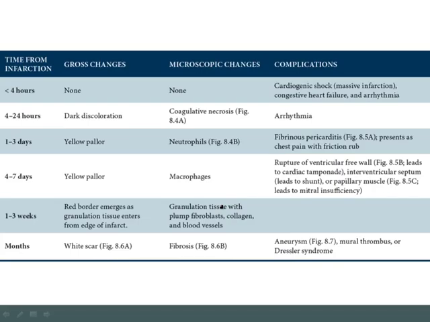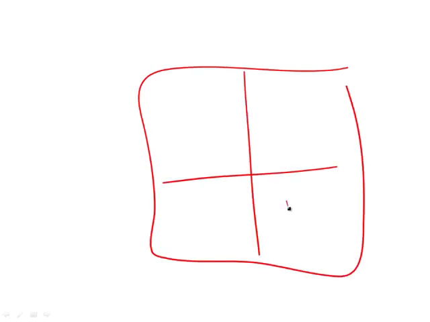In addition, you can get rupture of a papillary muscle, and this would lead to mitral insufficiency. Here, just illustrating this, is your left ventricle. Remember that the mitral valve has these strings that come from it called the chordae, and the chordae attach to the papillary muscle, and the papillary muscle helps to close this mitral valve.